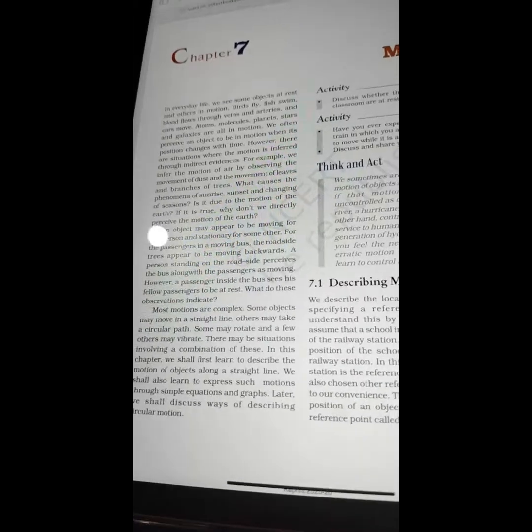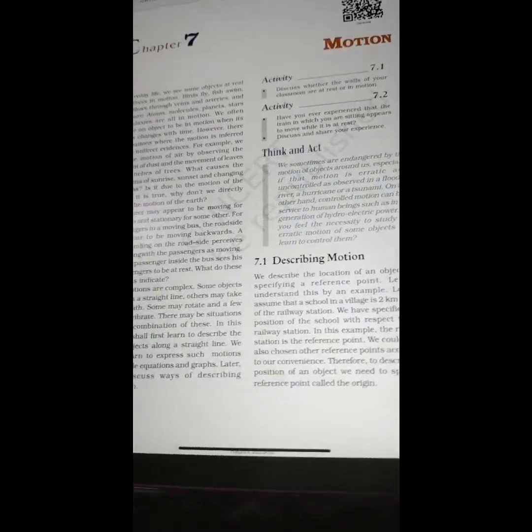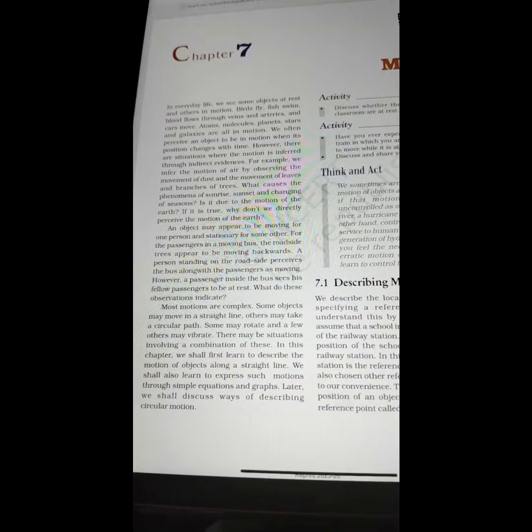In this live, we will be doing reading of chapter number 7, Motion of Grade 9 Science. So let's start with the reading of chapter number 7.